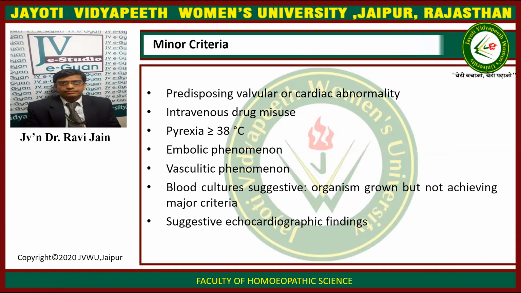The minor criteria consist of a predisposing valvular or cardiac abnormality, intravenous drug misuse, pyrexia greater than 38 degrees Celsius, embolic phenomenon, vasculitic phenomenon, and blood cultures suggestive of an organism grown but not achieving major criteria. There is a suggestive echocardiographic finding.